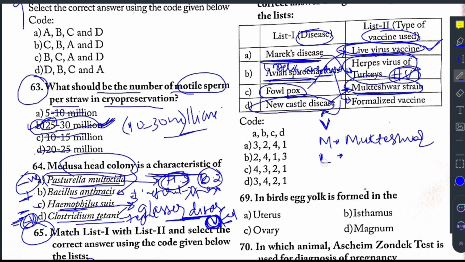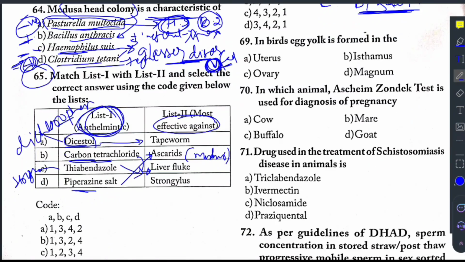In case of lentogenic, the strains such as B1 and Lasota are also used to produce vaccine. Now question 69 says, in birds, egg yolk is formed in. So in which portion or which organ is this egg yolk formed? Uterus, ovary, isthmus, magnum. The correct answer for this question is ovary.